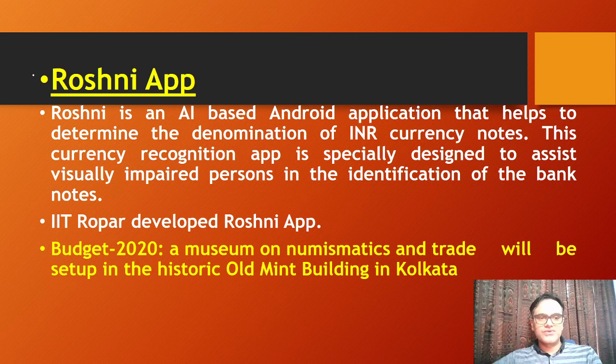Okay. Next is Roshni app. इसका एक सिमिलर वर्जन अभी भी आया है मनी ऐप. Okay, now what is this? So Roshni is an artificial intelligence based Android application that helps determine the denomination of INR currency, that is rupee currency. So this currency recognition app is especially designed to assist visually impaired persons. There is a similar app called Money. We'll be looking at that also later in the identification of banknotes. So IIT Ropar developed this Roshni app, and there was another news, Budget 2020.